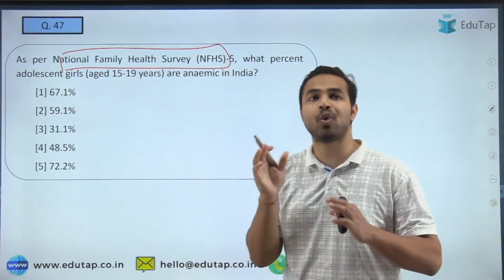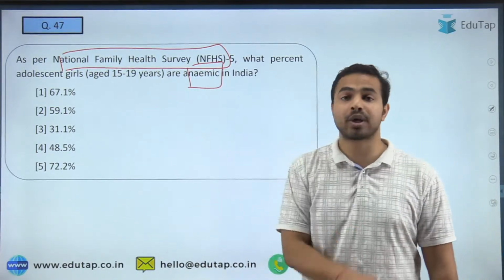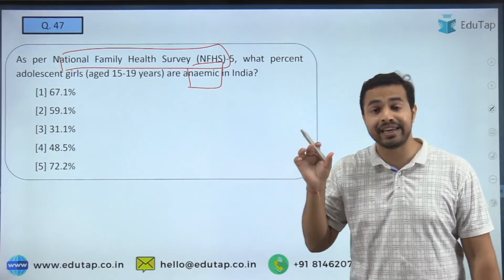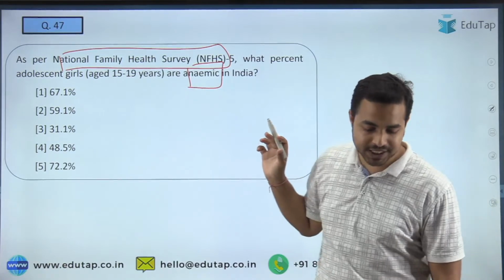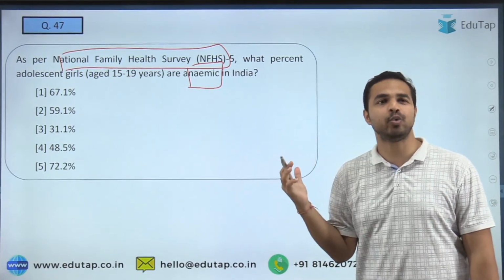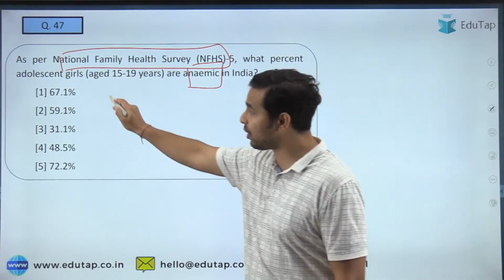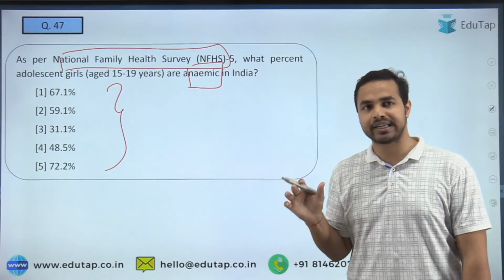So please tell me what percent of adolescent girls in India are anemic. So what percentage of adolescent girls in India are anemic as per the National Family Health Survey? So guys, please tell me what is the right answer to the question. Is it 67.1%, 59.1%, 31.1%, 48.5%, or 72.2%? So please tell me what is the right answer.